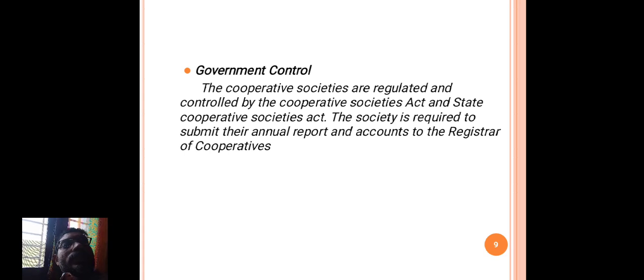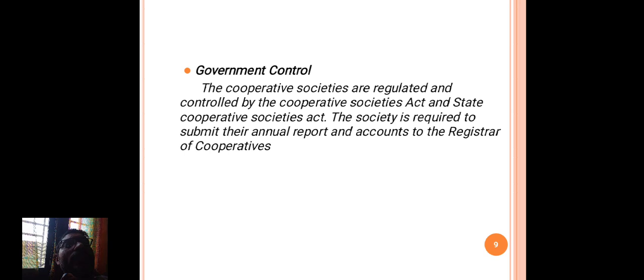Government control. The cooperative societies are regulated and controlled by the Cooperative Societies Act and the State Cooperative Act. The society is required to submit its annual report and accounts to the Registrar of Cooperatives.